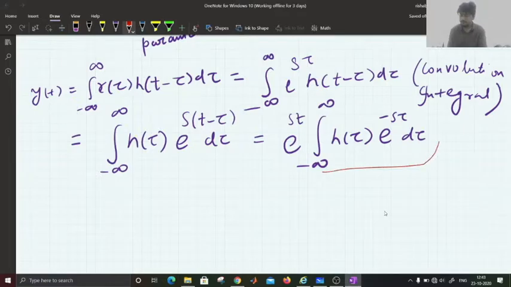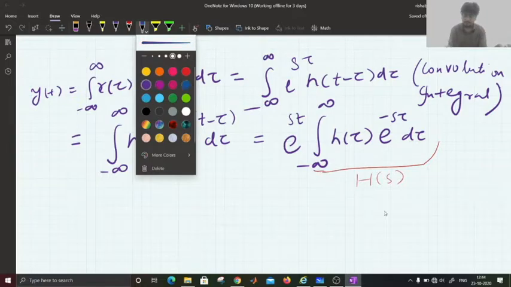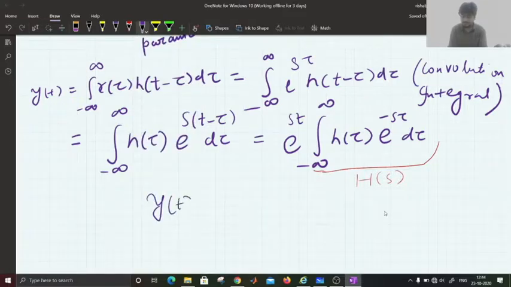Now if you observe this integral, after the integration it will become a function of s. Let's say this integral gives a function H of s. Then y of t can be written as e to the power st into H of s.